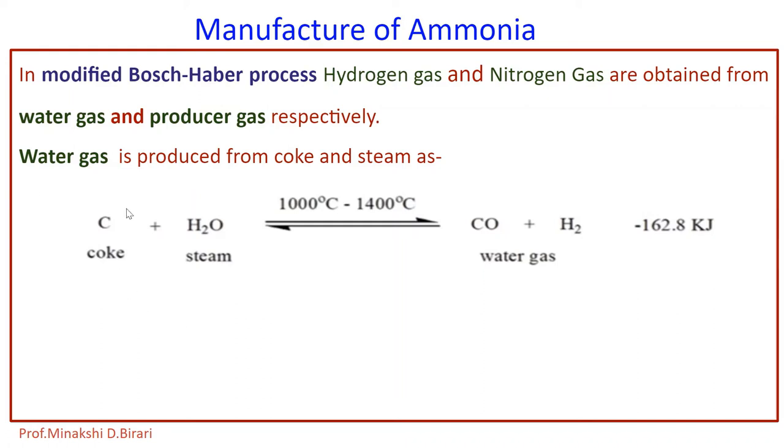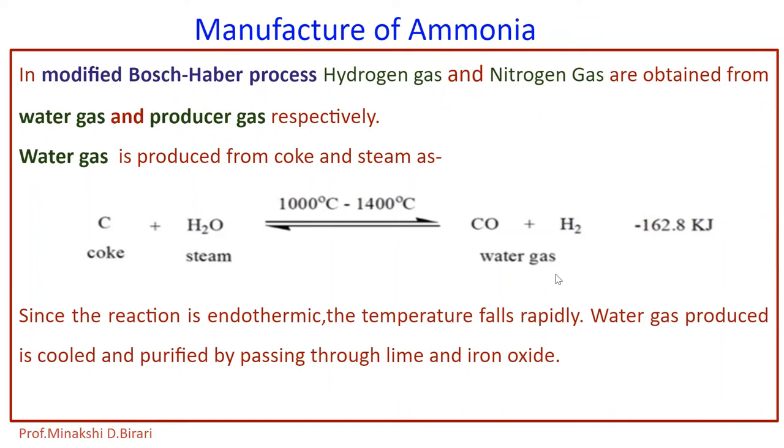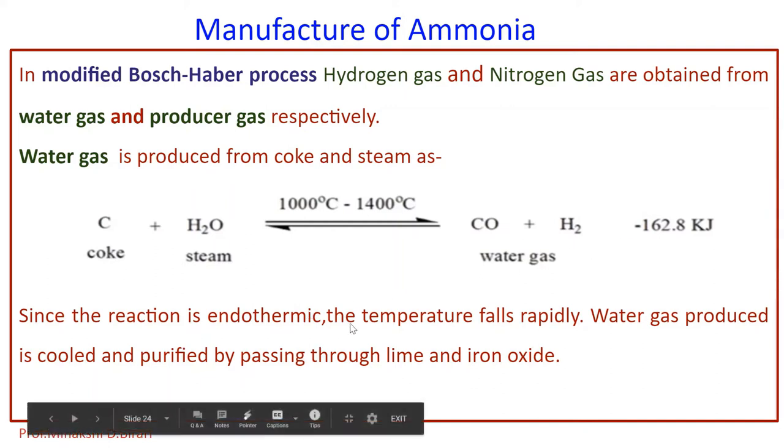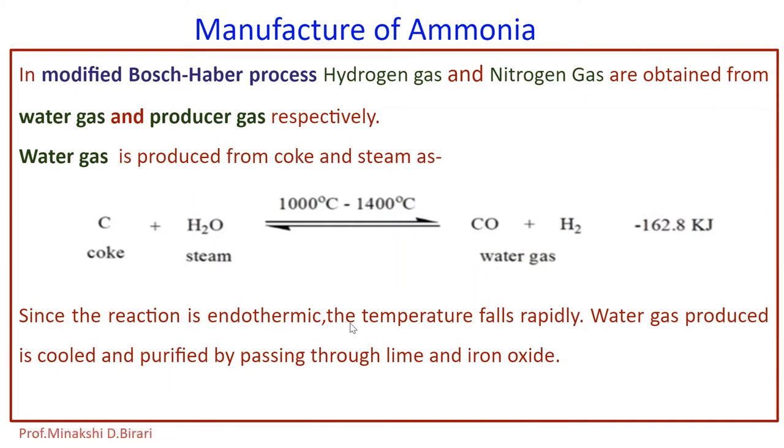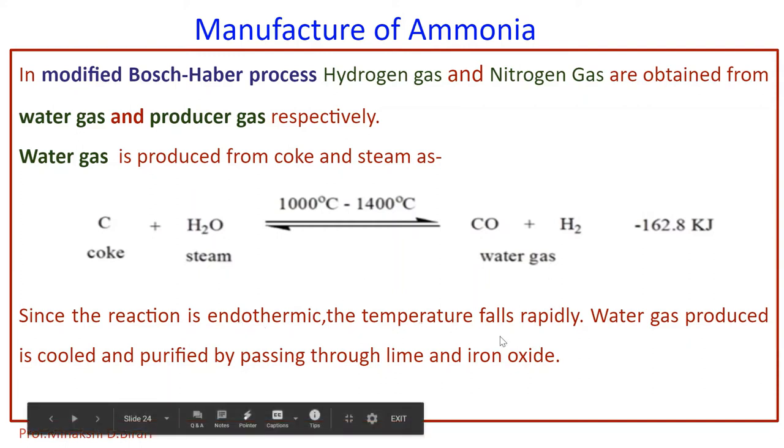So water gas is produced from coke and steam, that is carbon plus H2O gives the formation of CO plus H2. Since the reaction is endothermic, the temperature falls rapidly, and the water gas produced is cooled and purified by passing through lime and iron oxide. So the reaction is endothermic. Temperature falls rapidly in this reaction.